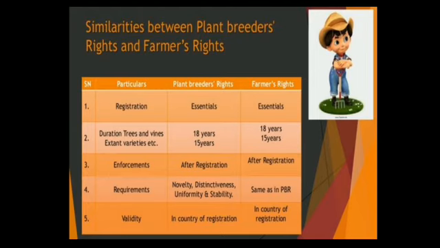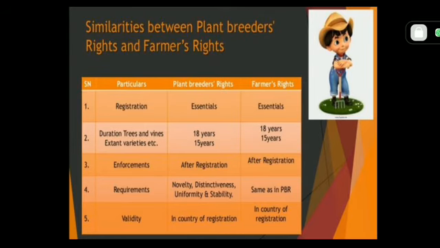So in both cases registration is compulsory. Now the next thing is duration, for trees and vines, extent, varieties, etc. For plant breeders' rights it is 18 years and 15 years, and in the case of farmers' rights also 18 years and 15 years. It means both are similar in registration and duration.